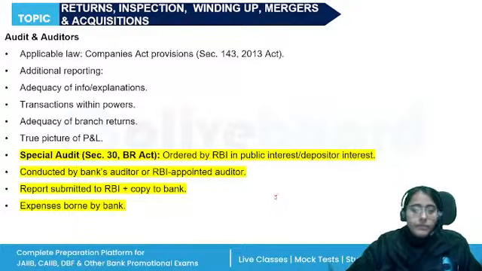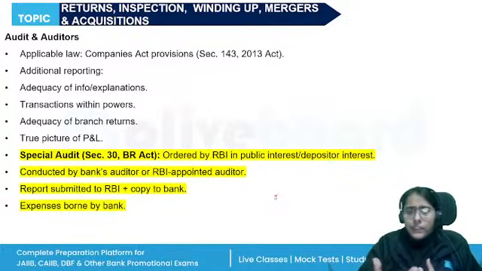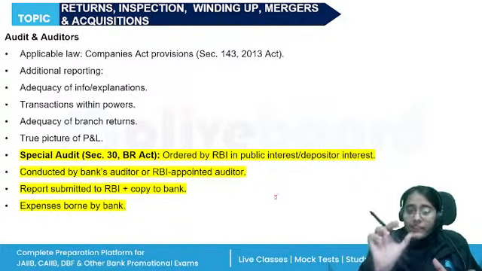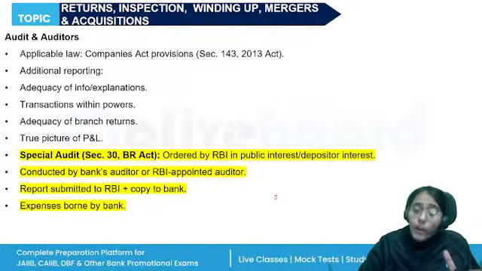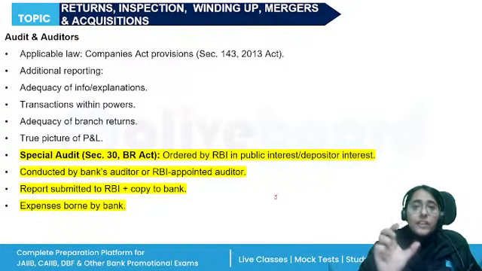Then if we talk about the audit or the auditors, every banking company should have a duly qualified auditor. So, when the balance sheet and the profit and loss account are prepared, they will be audited by a duly qualified person, and such person will certify that everything given in the balance sheet and the profit and loss account is a true picture.